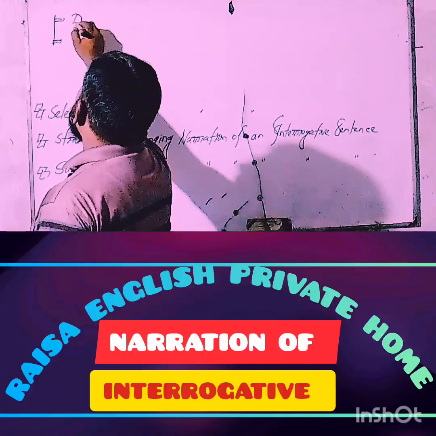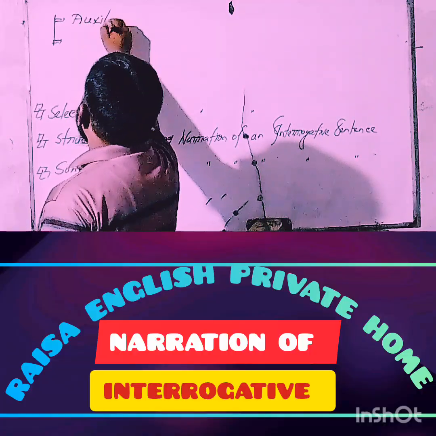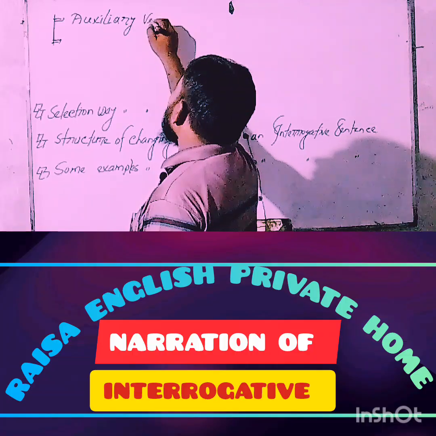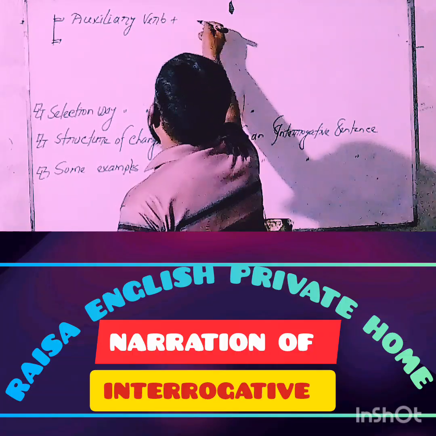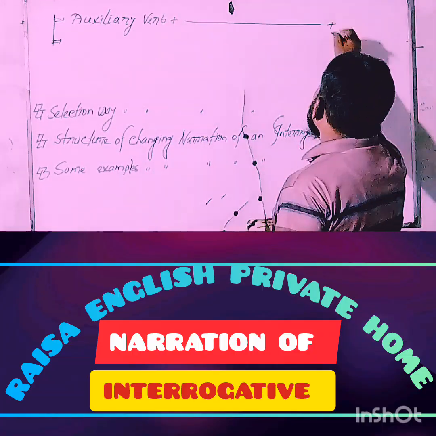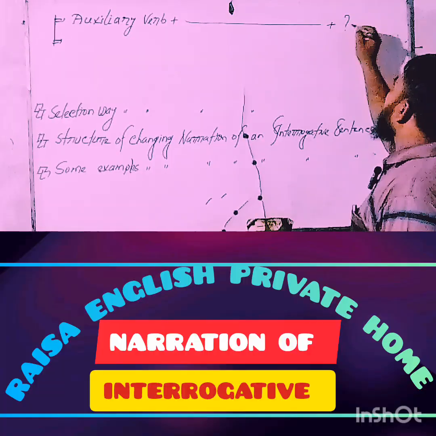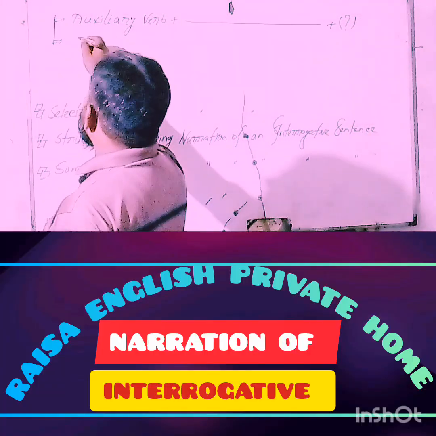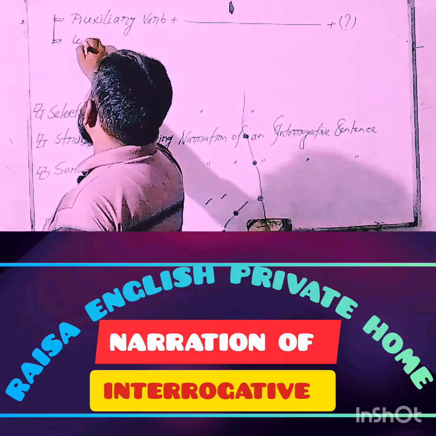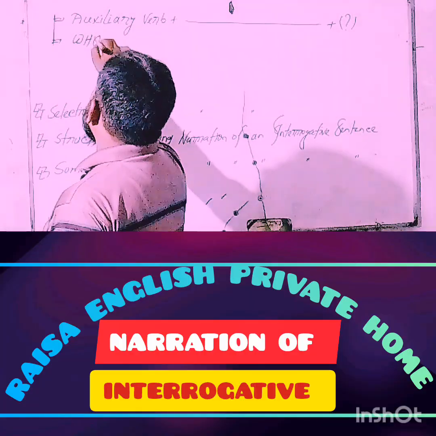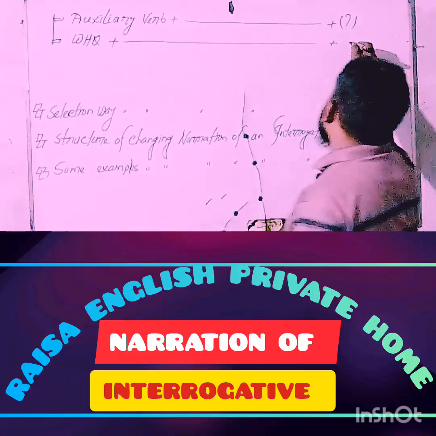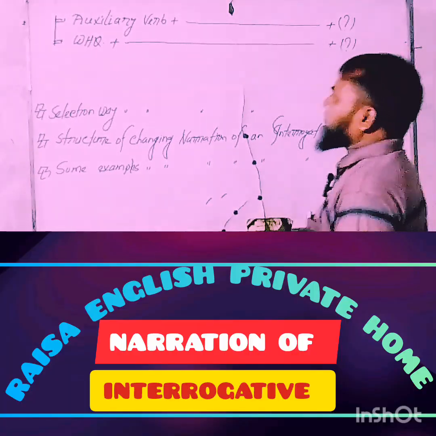Number one, starting word any auxiliary verb, and finally ended with the note of question mark. Secondly, we can select an interrogative sentence with starting word W's question and finally ended with the note of question mark.